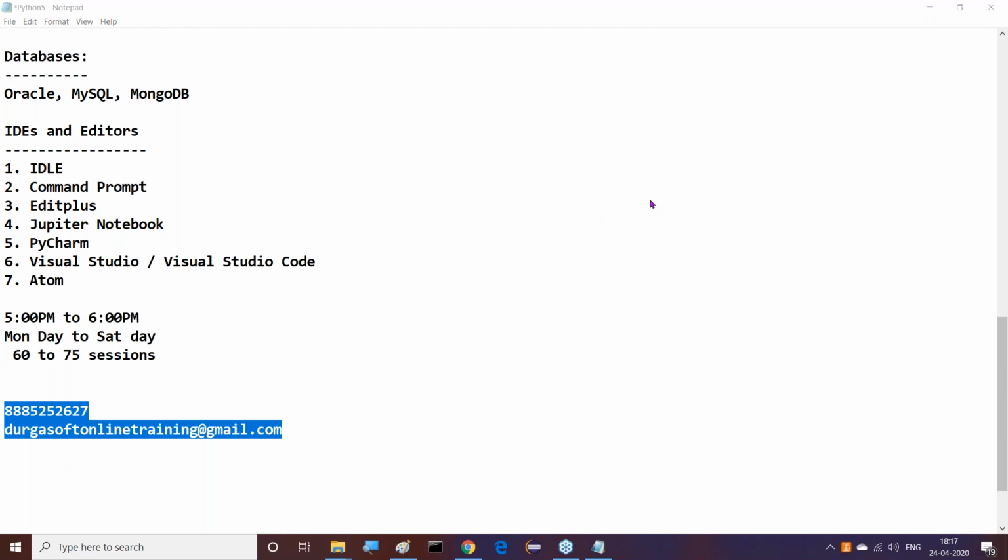Spring with Hibernate: Hibernate class is today at 8:30. After a few days of Hibernate, we may start the Spring framework. The Hibernate duration is exactly 40 to 45 days only. After that we will start the Spring framework. Python with Django will take nearly 3 to 3.5 months. If you do it parallelly at a time, you'll finish in 3 to 3.5 months; if you go one after another, it will take 4 to 4.5 months.